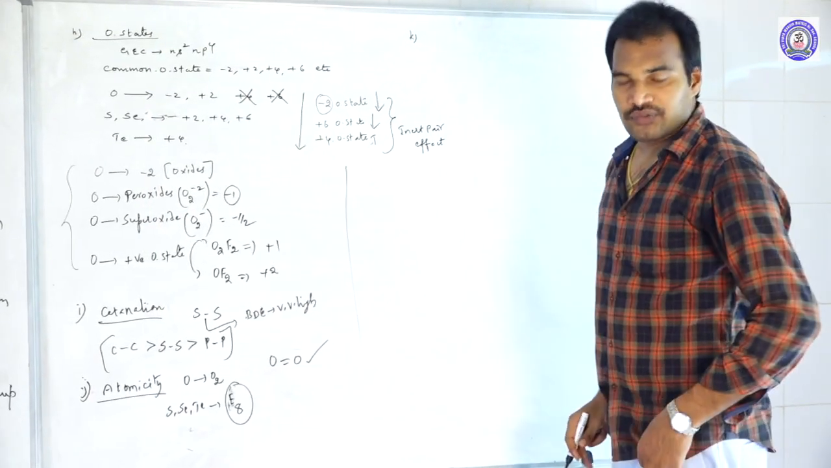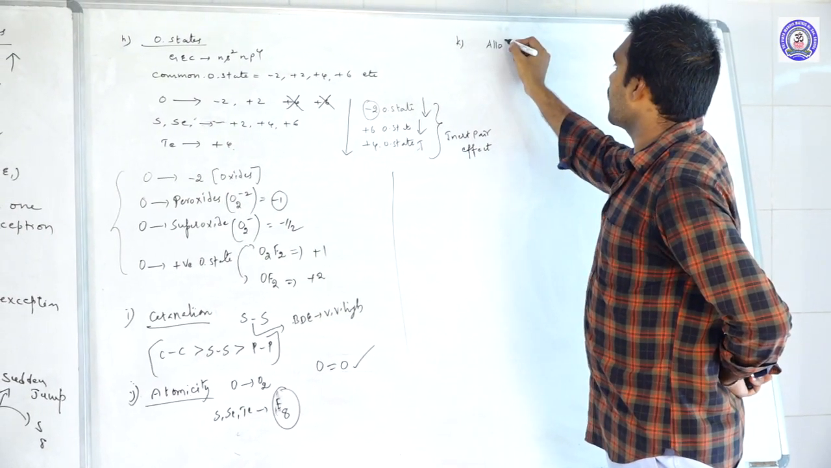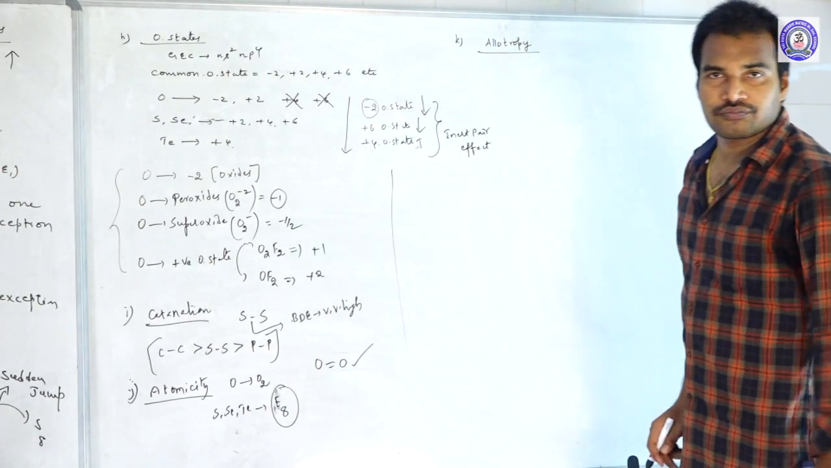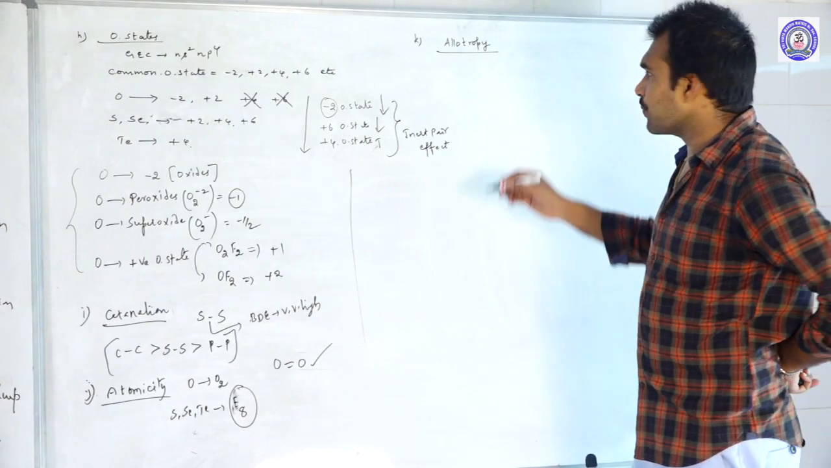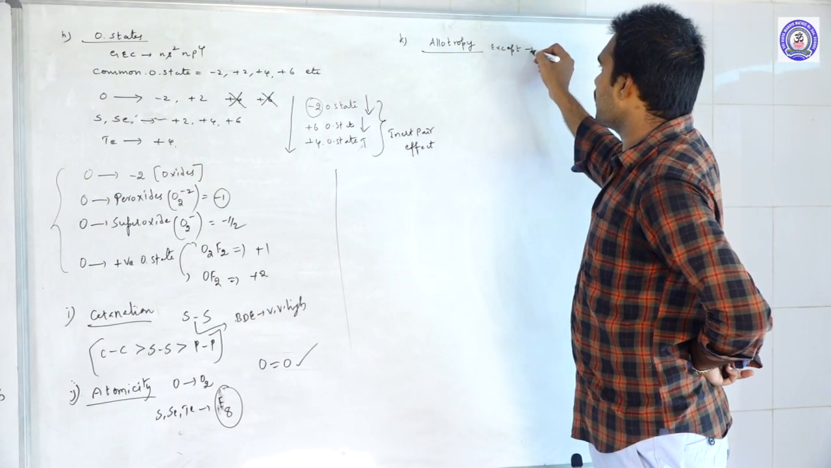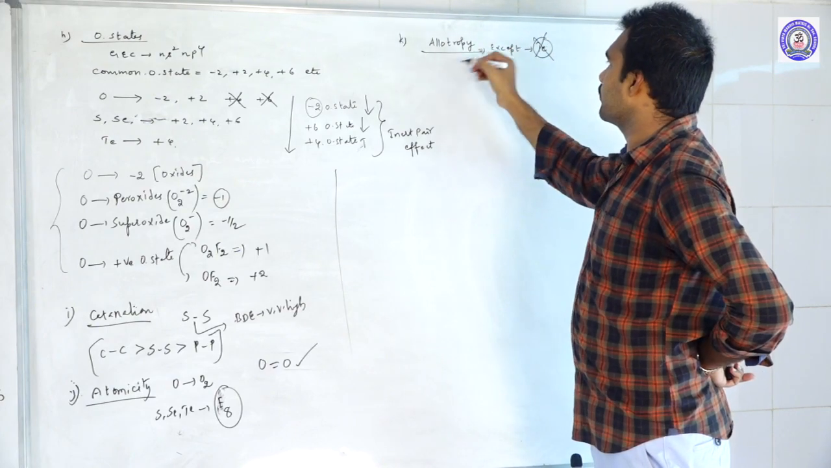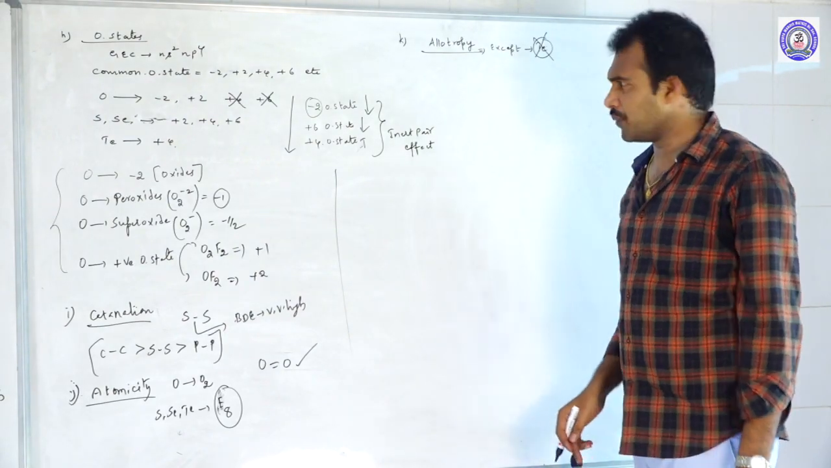Next we move to the next periodic property, that is allotropic property, allotropes. Almost all the 6A group elements can show allotropic behavior except tellurium. Tellurium will not show. Remaining all elements can show the allotropic behavior.